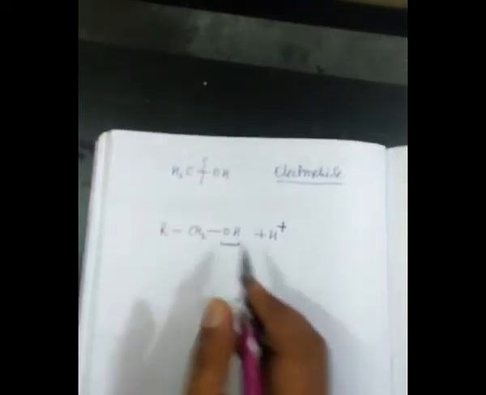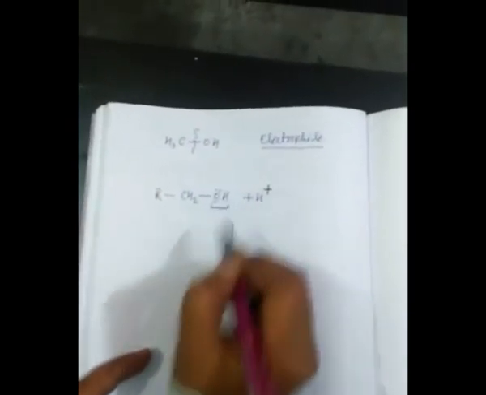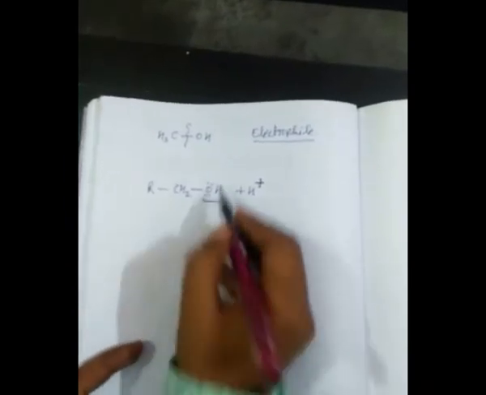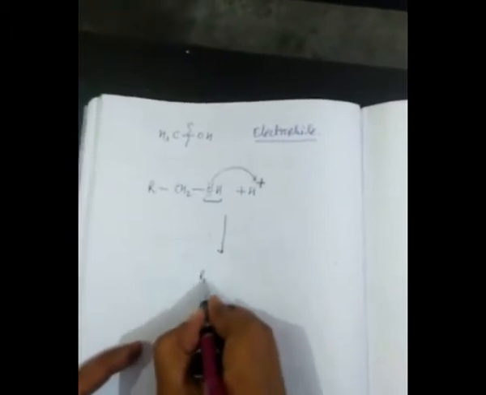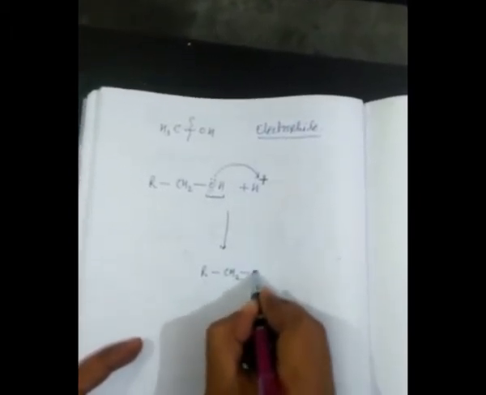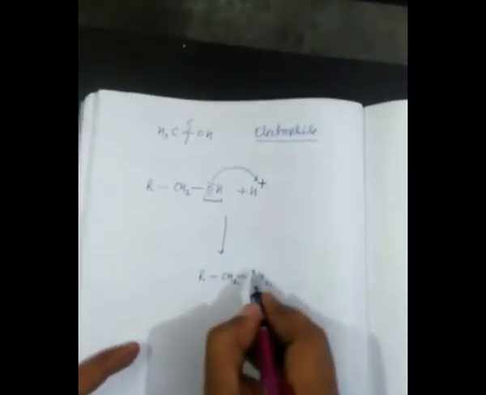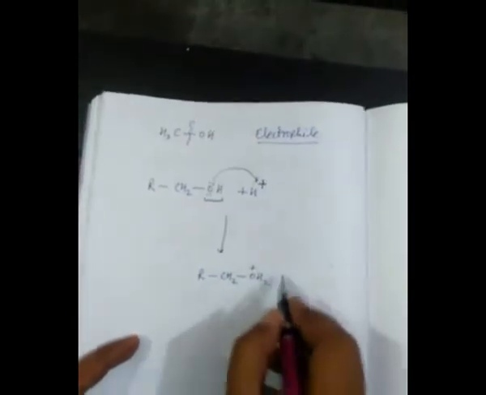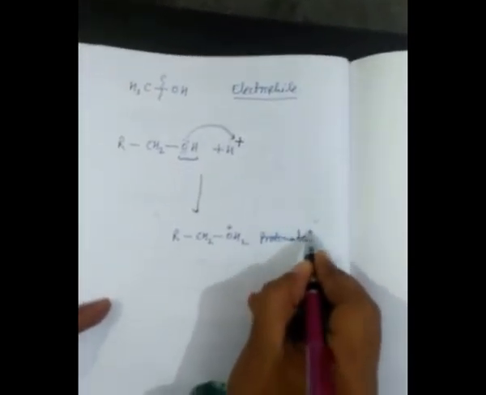Oxygen is more electronegative, and the electrons are free here, so it will give the electron to this positively charged, and we get R CH2 OH2 positive. Oxygen has given the electron to this, so this is positively charged. This is protonated alcohol.